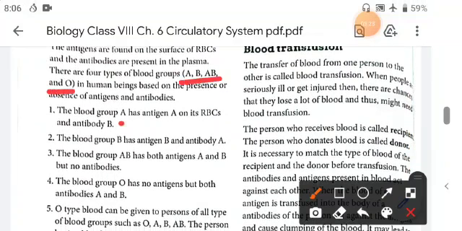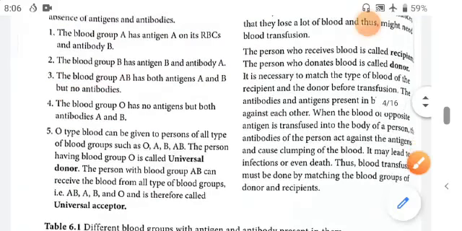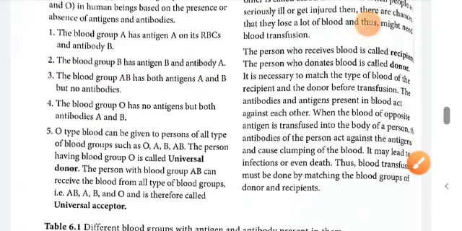The blood group A has antigen A on RBCs and antibody B. Okay, the blood group B has antigen B and antibody A. Now in AB, both antigens are there but no antibody, and in blood group O, no antigen is there but both antibodies A and B. So O type of blood is called the universal donor.